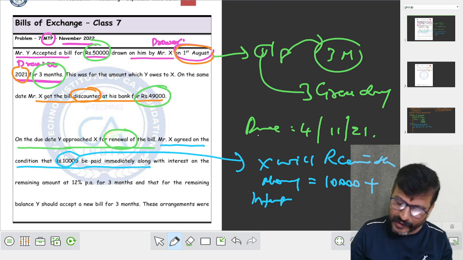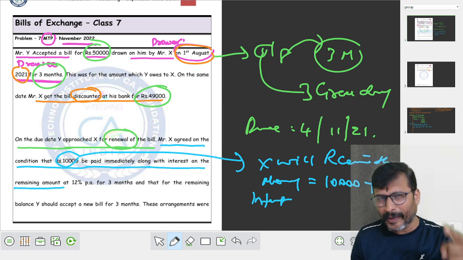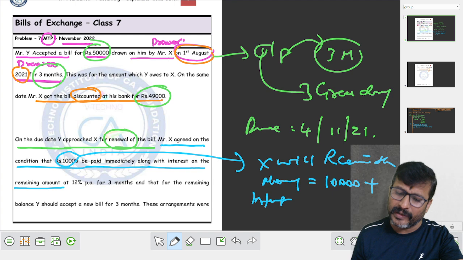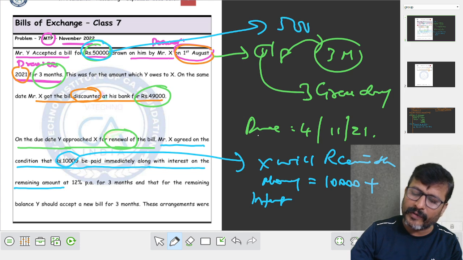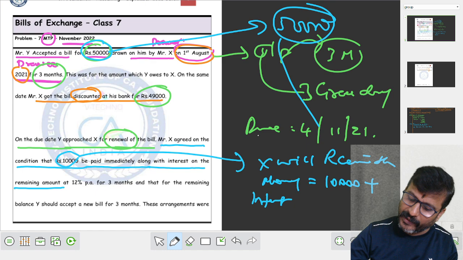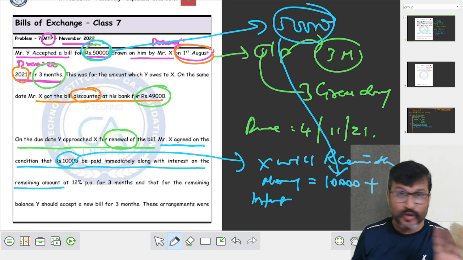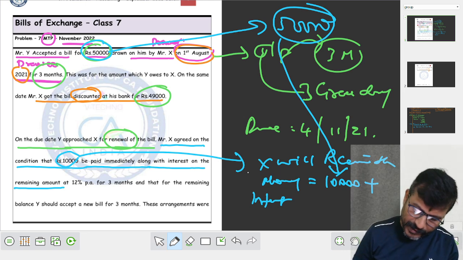Interest on what? Along with interest on the remaining amount. Can you say what the remaining amount is? The amount of the bill is 50,000. Out of 50,000, 10,000 is already paid as per the condition. What is left out? The left out amount, my dear student, is